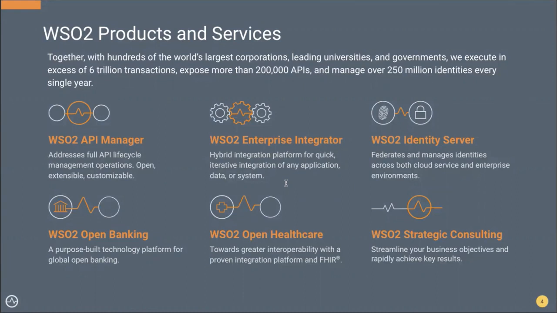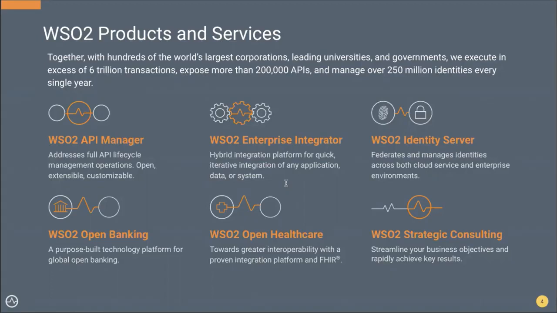If you look at the products, solutions and services we have offered over the last 2 years, as of today we have three main products: WSO2 API Manager, WSO2 Enterprise Integrator, and WSO2 Identity Server. Later in this session, I'll discuss the merge we have done with this release, and why we decided to merge WSO2 API Manager and Enterprise Integrator.